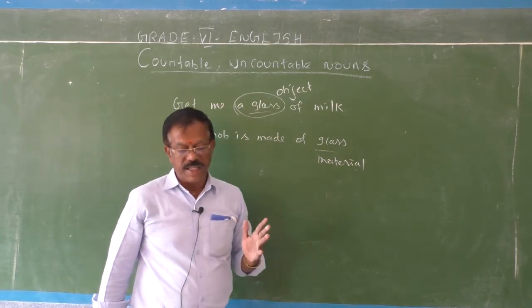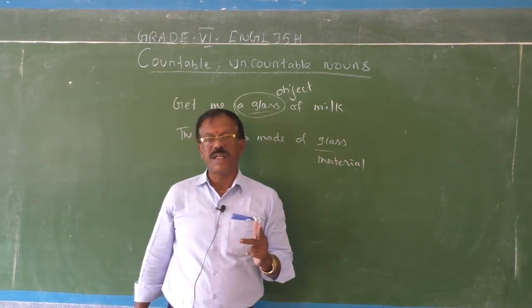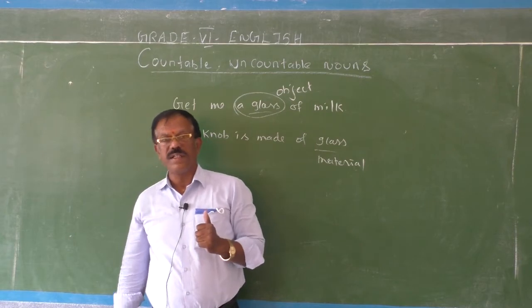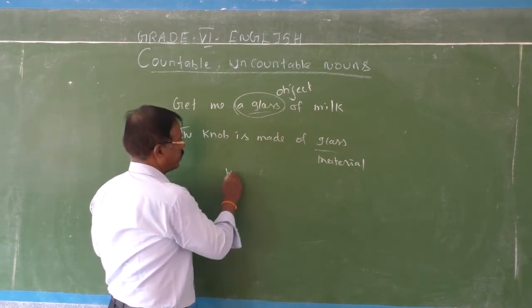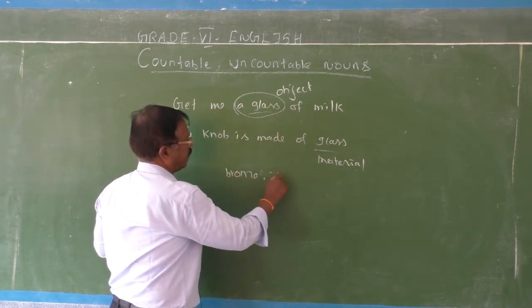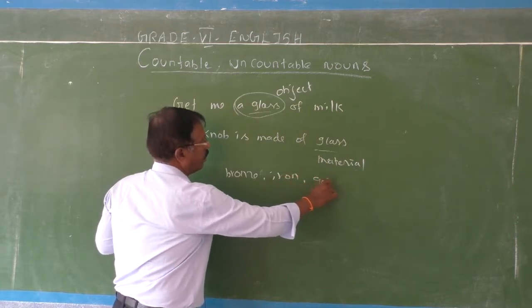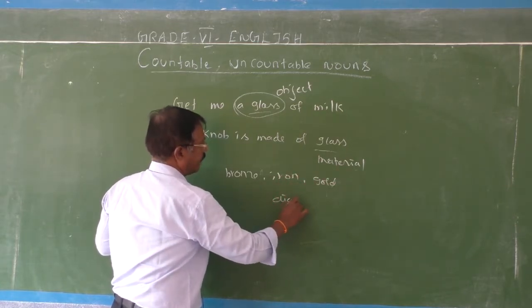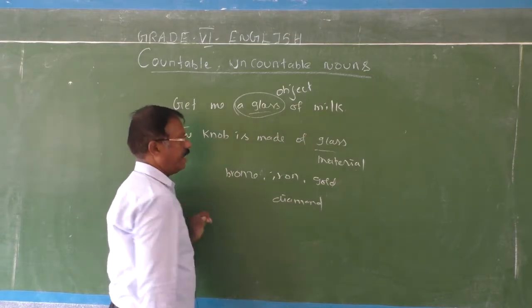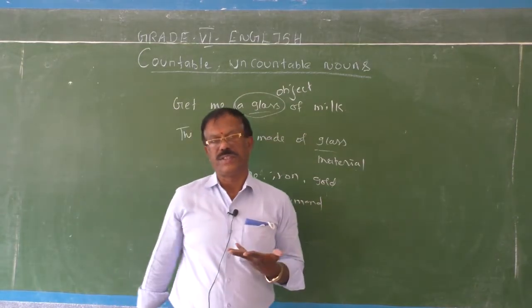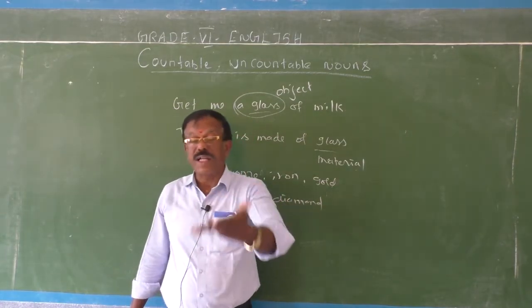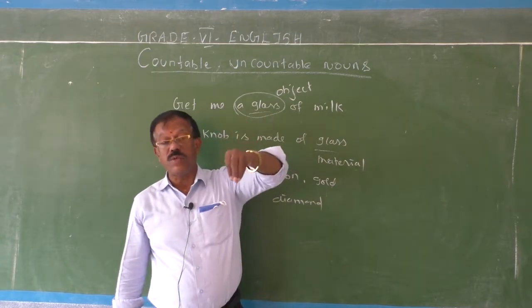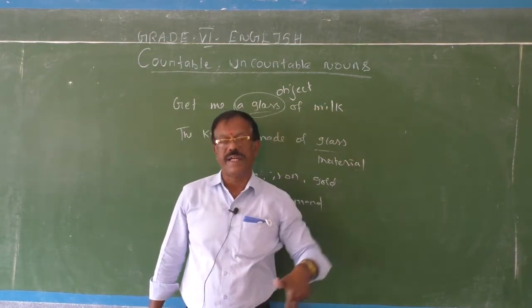In the same way, silver, bronze, iron, gold, diamond, they are all metals, materials. They cannot be counted. But when they are used as an object, they can be counted.